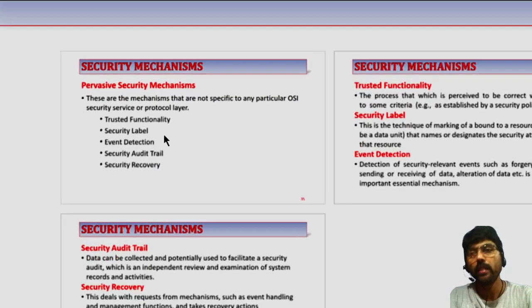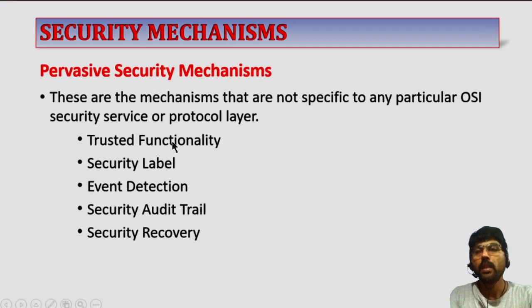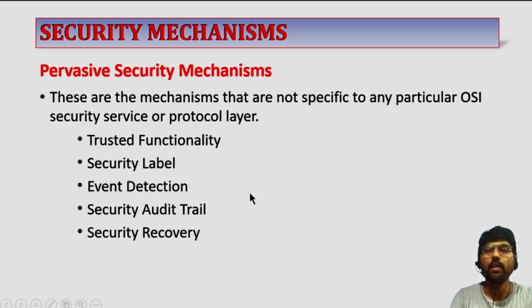Next one is called the pervasive security mechanisms. This type of security mechanism does not belong to any particular OSI layer of the protocol. These are trusted functionality, security label, event detection, security audit trail, and security recovery.